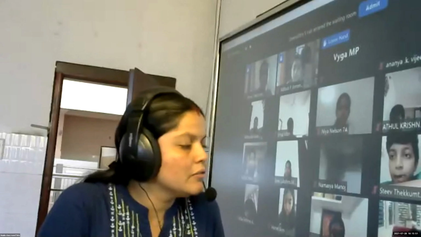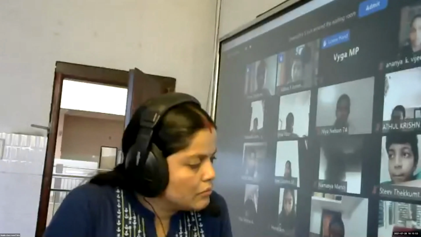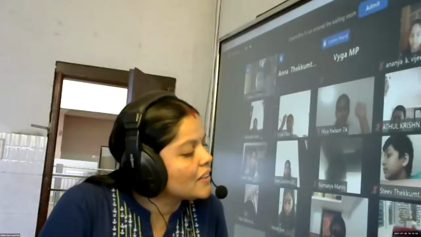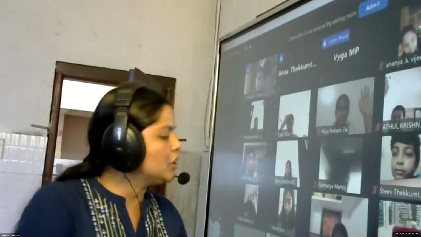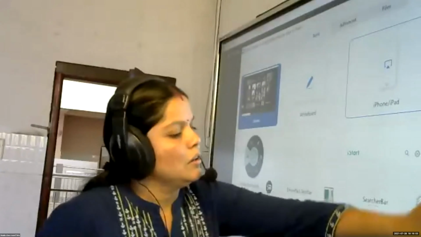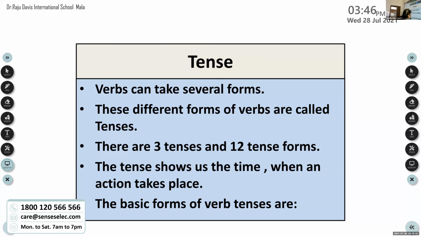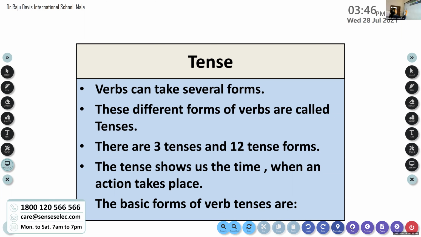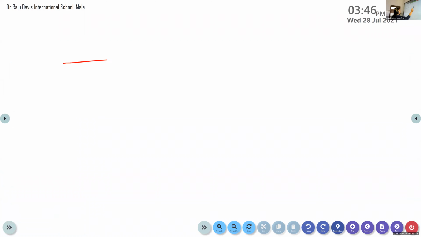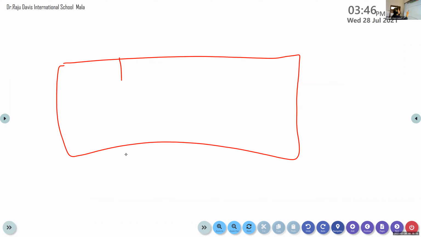Ashwant, you repeat. Ma'am, subject plus past participle form of the verb. Again, you are saying past participle. Past participles are the third form of the verb. Ashwant, look here. See, if we have four forms of a verb, look here. I am going to draw a box. I'm going to divide this box into 1, 2, 3, and 4.